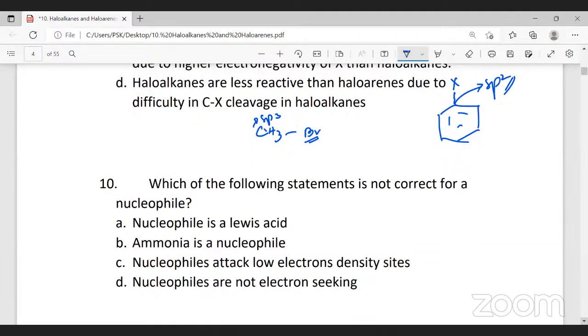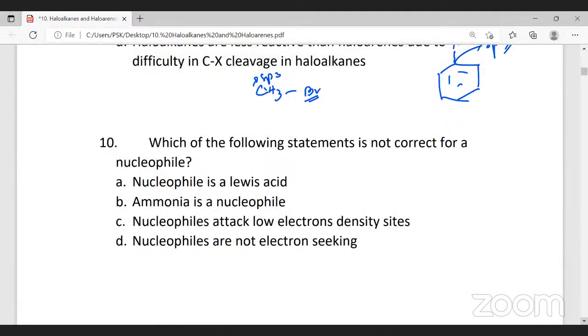Next question: which of the following statements is not correct for nucleophile? Nucleophile is a Lewis acid. Ammonia is a nucleophile. Nucleophile attacks low electron density sites. Nucleophiles are not electron seeking. Which of the following statements is not correct? Nucleophiles are electron rich groups.